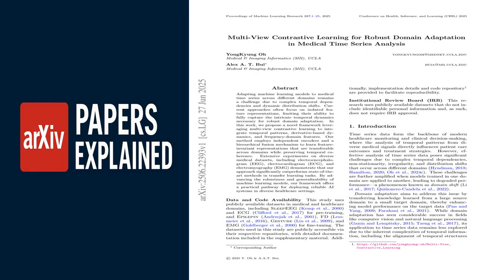Have you ever wondered why, with all our advances in artificial intelligence, we don't have AI doctors in every hospital? One of the biggest hurdles is a problem of translation. An AI model trained to detect seizures from brainwave data in one hospital might become completely unreliable when used in another. The subtle differences in equipment, patient populations, and even room temperature can create a domain shift that confuses the model. It learns the quirks of its home environment, not the universal truths of the medical condition.